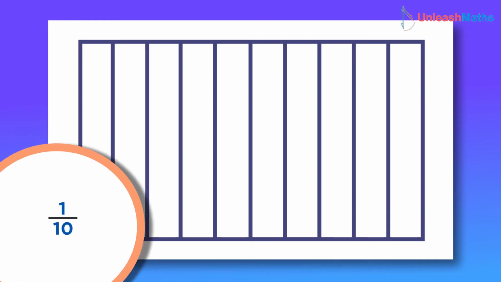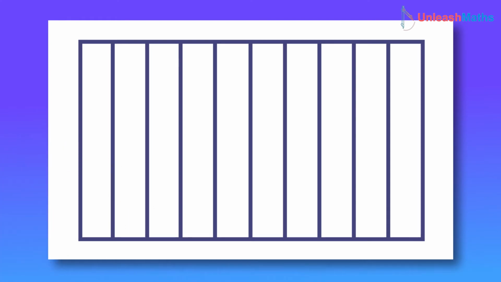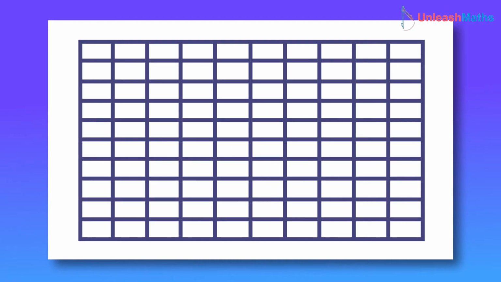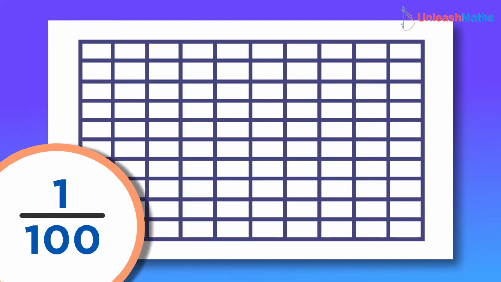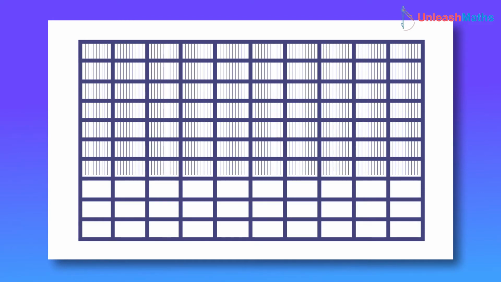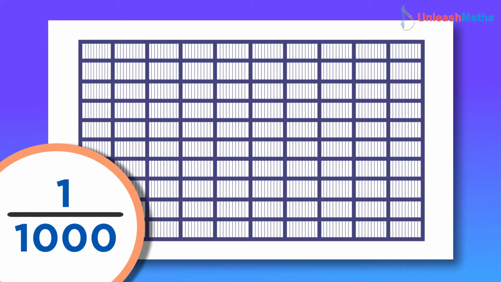That is the 1 by 10th representation, right? Now if you divide each of those into 10 smaller rectangles, you'll get 10 smaller rectangles out of each of those 10, right? That is 100 parts of 1. That is 1 by 100. See? Now if you divide each of these into 10 smaller rectangles, you will get 10 times 100, or 1000. All these fractions, that is 1 by 10, 100, 1000, are called decimal units.